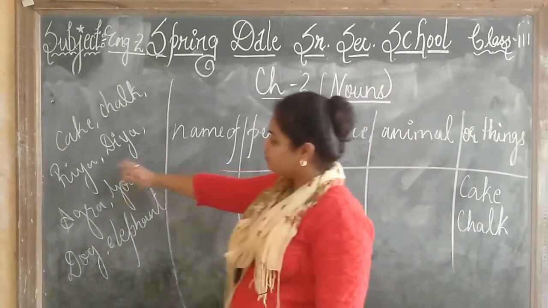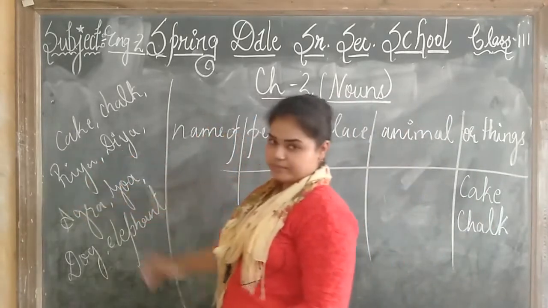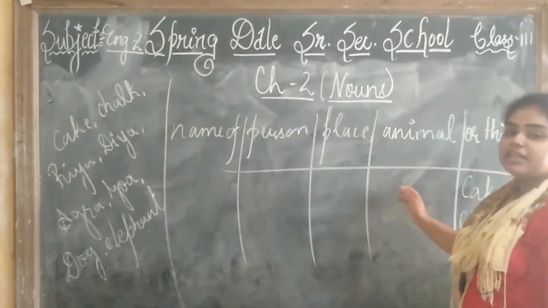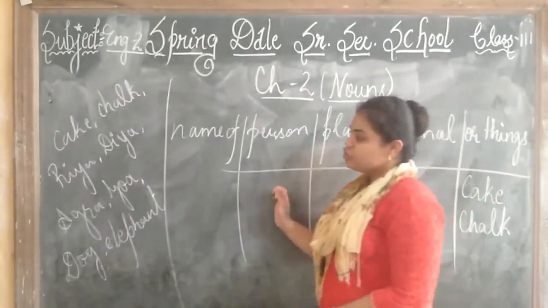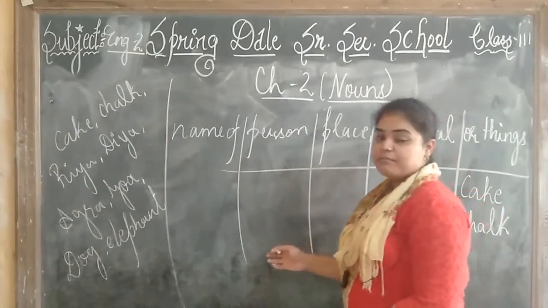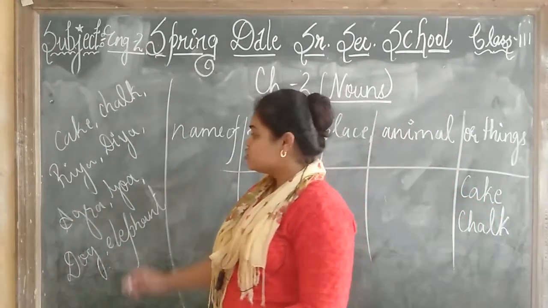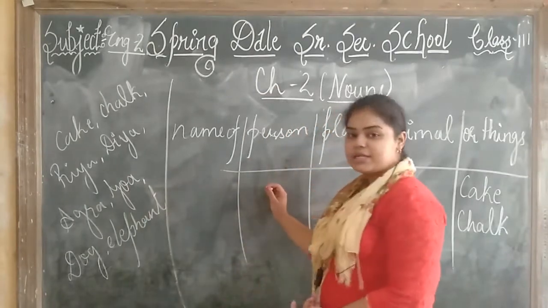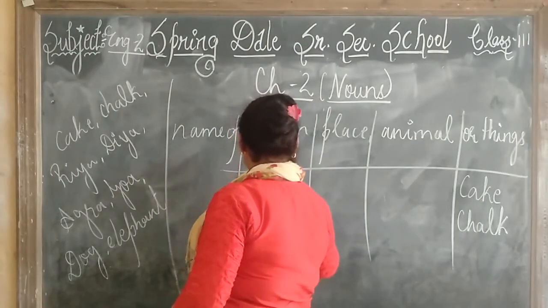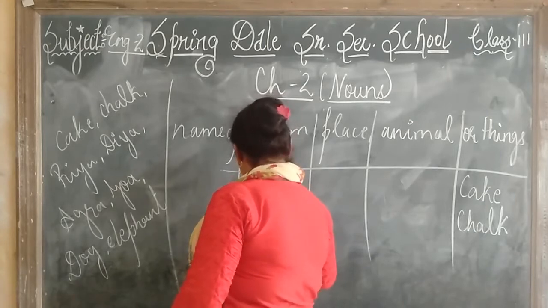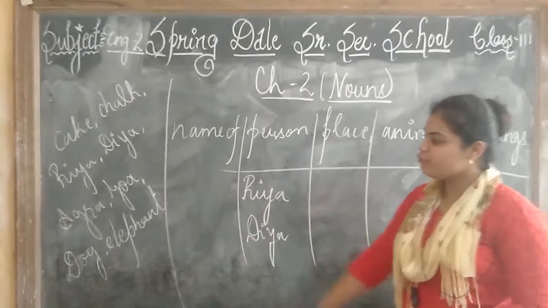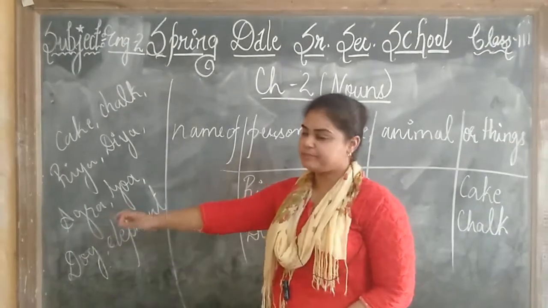Now we have Riya, Diya. Are these two a person's name or a place name or an animal name? So children, it will come under the person's name because it is the name of a person. So we will write under the person's name. हम कहाँ लिखेंगे? Under the person's name. Riya and Diya.